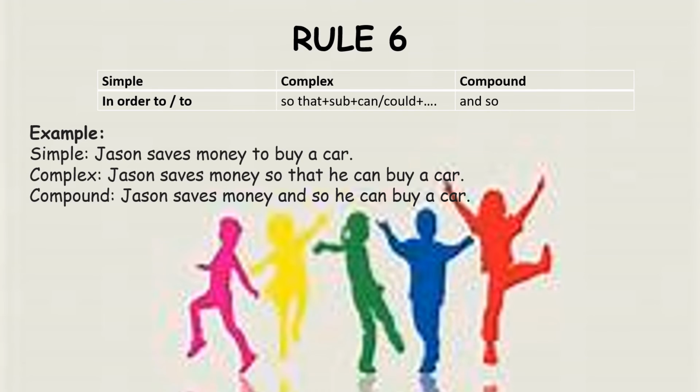Rule number 6. Simple, in order to or to. Complex, so that plus subject plus can or could plus the rest of the sentence. Compound, and so. For example, Jason saves money to buy a car. So you can either write in order to buy a car or to buy a car. When it comes to complex, you have to use the above format. Jason saves money so that he can buy a car. Compound: Jason saves money and so he can buy a car.